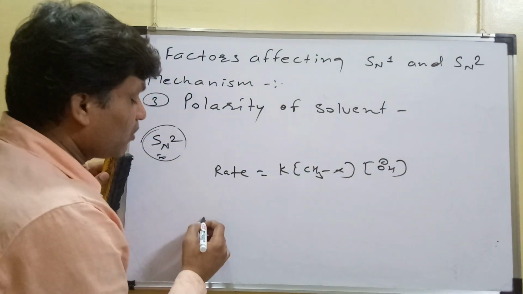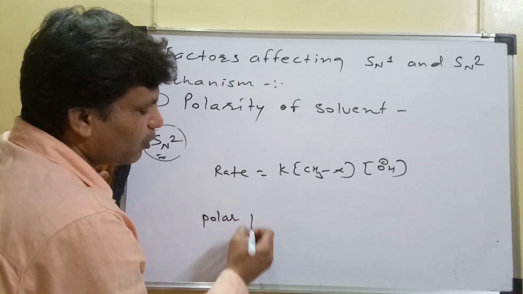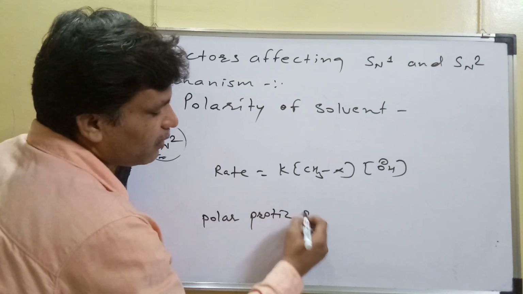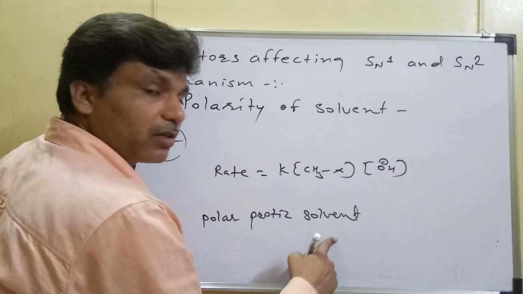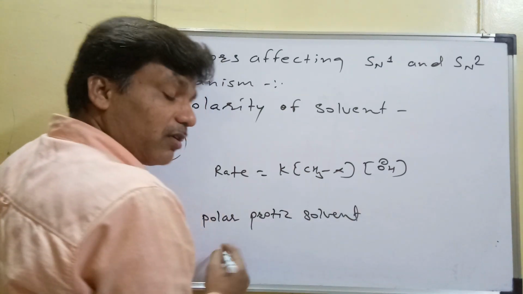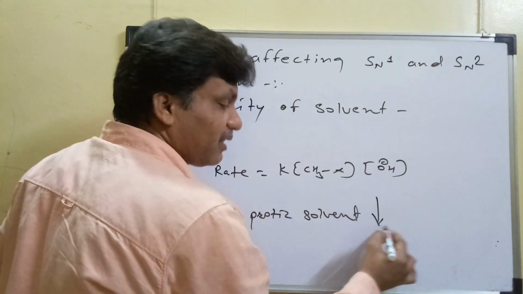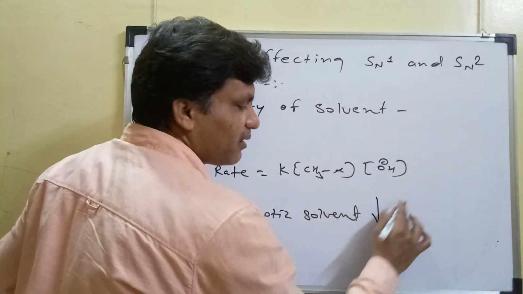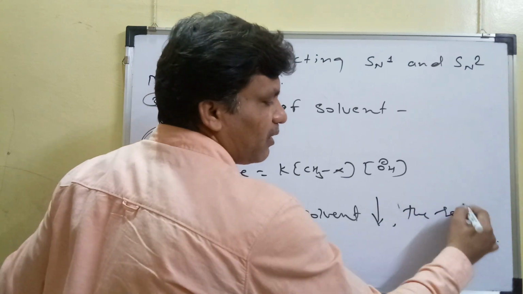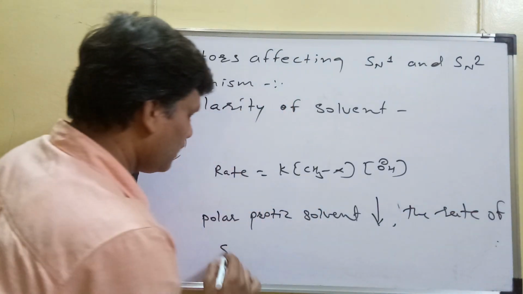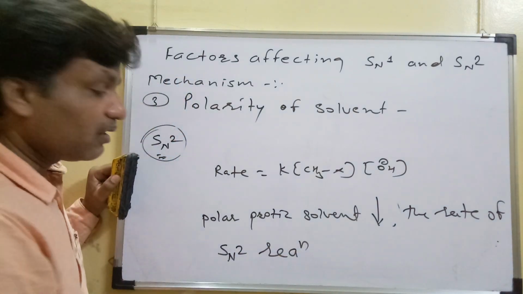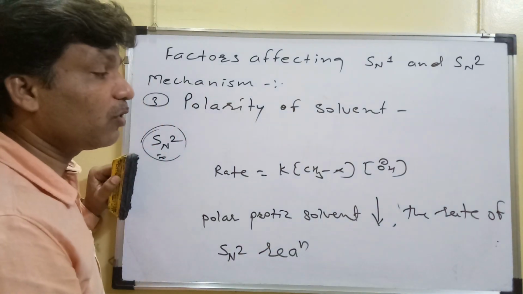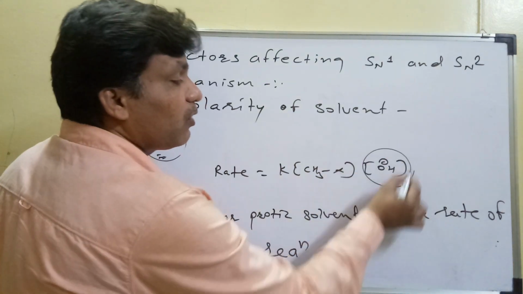If a polar protic solvent is used, because of this polar protic solvent the rate of SN2 reaction decreases. It will decrease. Why will it decrease?